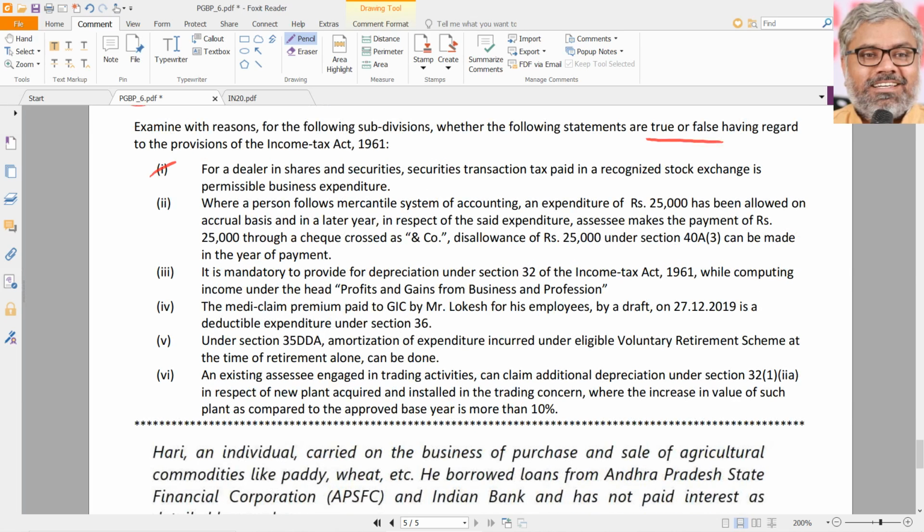First point. For a dealer in shares and securities, STT, securities transaction tax paid in a recognized stock exchange is permissible business expenditure. True. It is allowed as deduction.